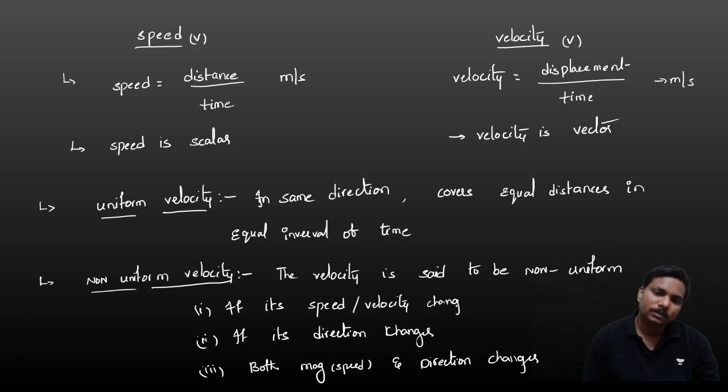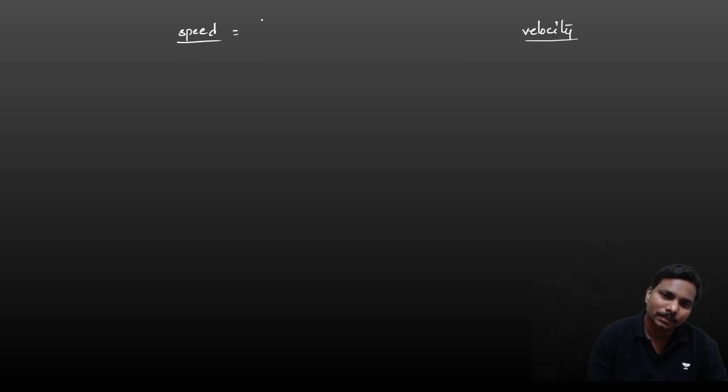Velocity changes, that is distance or displacement changes. Okay, then you can say that is the non-uniform velocity. After this, one more important topic: speed and velocity. We can also say that here a small curve is there, if you draw the curve between speed and velocities. Speed is nothing but distance by time, velocity is displacement by time.